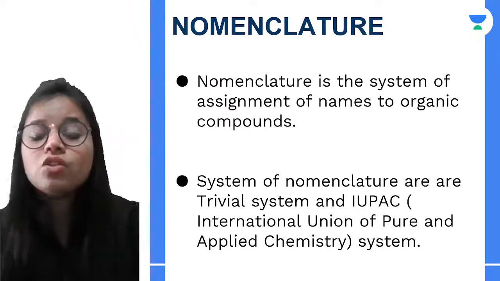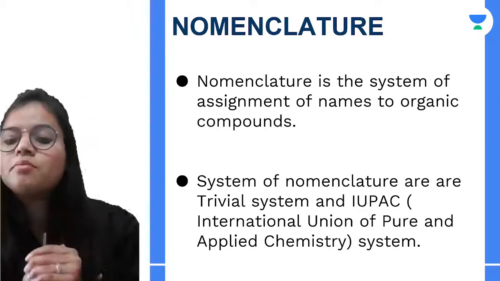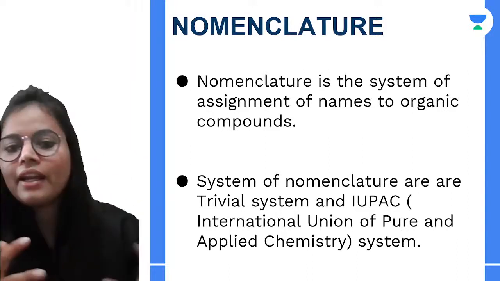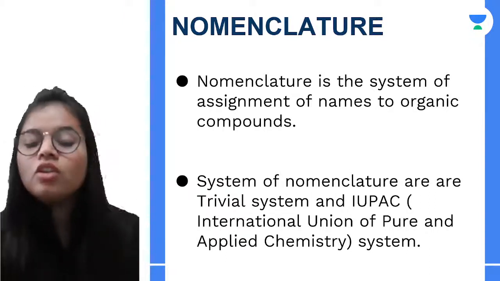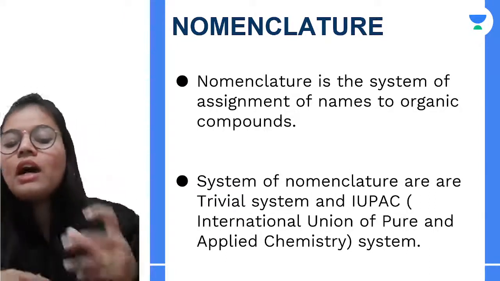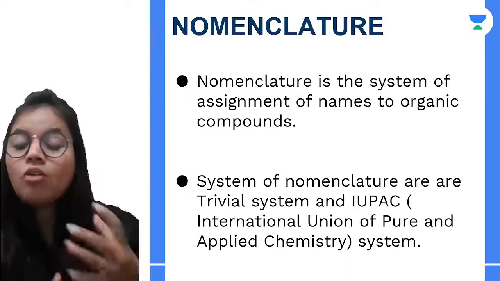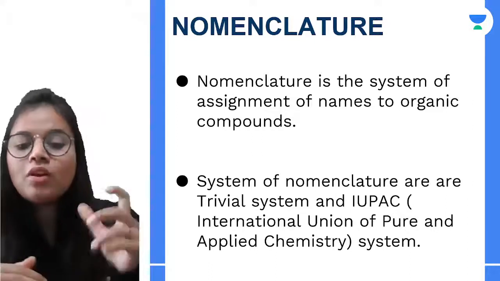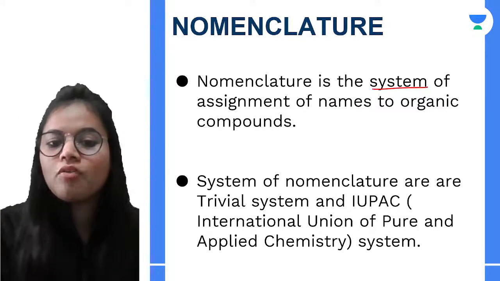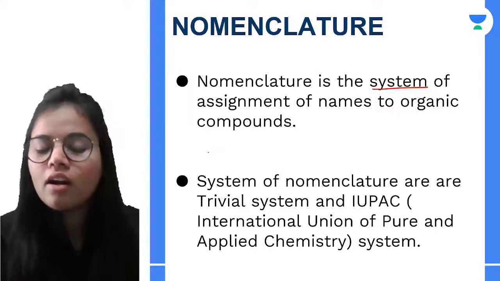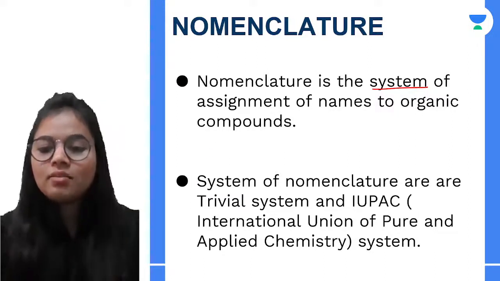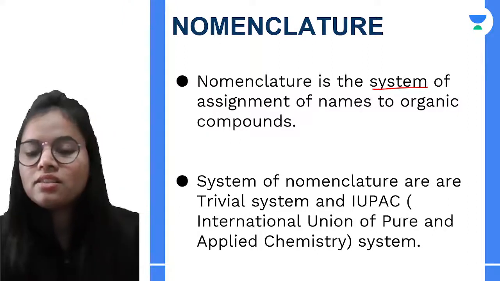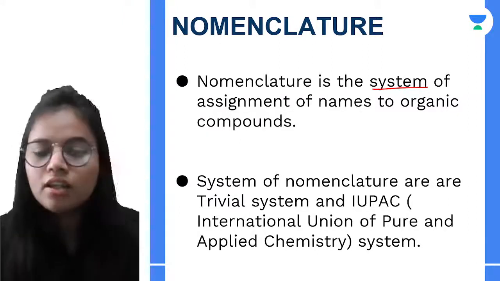Okay, so nomenclature. What is meant by nomenclature? Now we all have our own names, and that is our identity, right? That is how people know us. Now if I talk about any compound, how do we know that compound? By its name, right? So what is nomenclature? It is the system of assignment of names to organic compounds. There is a particular system that needs to be followed, right? So nomenclature is that system of assigning names to the organic compounds.